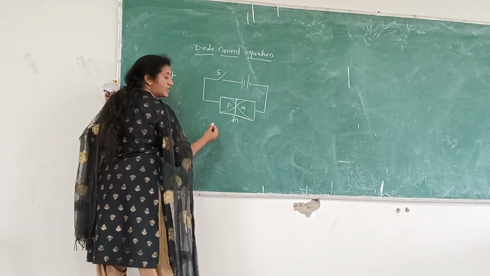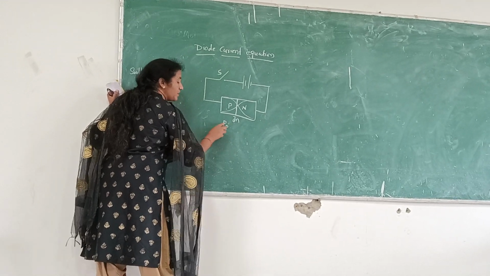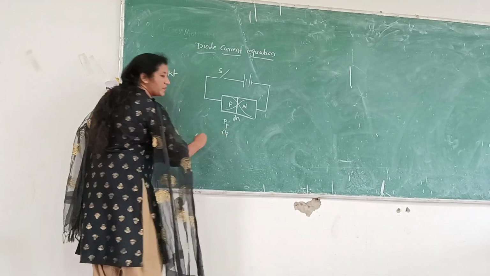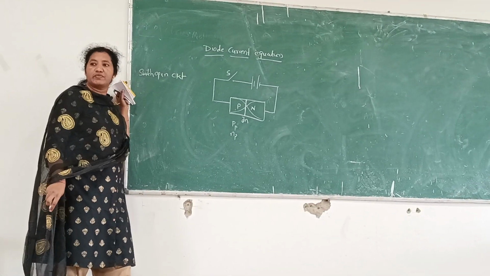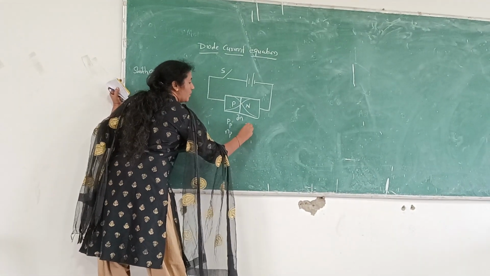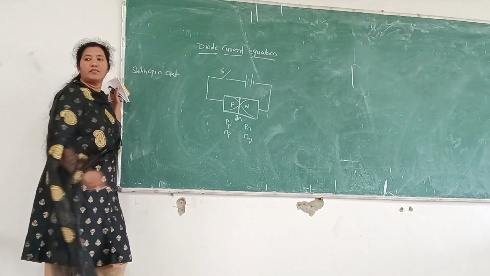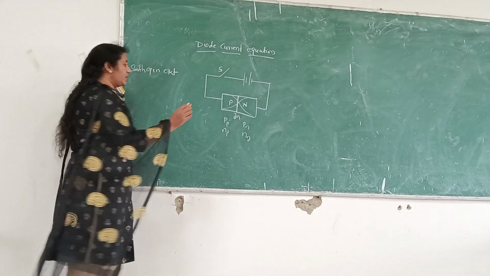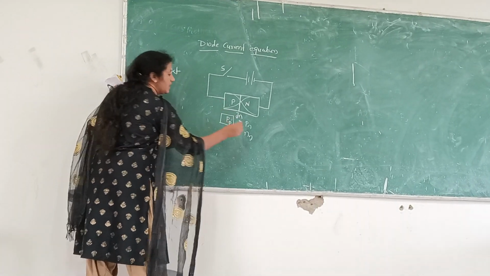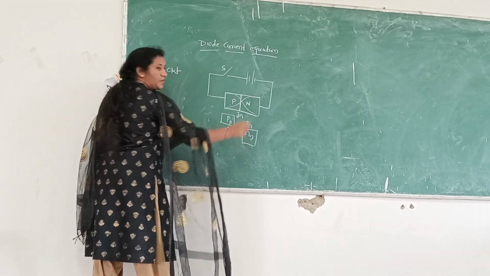Now let us represent here the holes in the P side as p suffix p. Electrons in the P side are represented with n suffix p. So this representation is very important to understand. And next, on the N side, holes in the N side and electrons in the N side. Okay. So what are the majority carriers? Holes will be the majority carriers in the P side. Electrons will be the majority carriers in the N-type material.